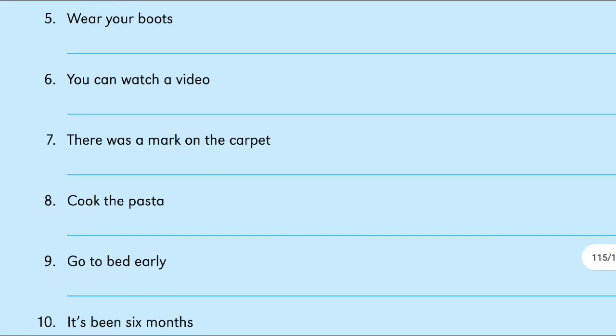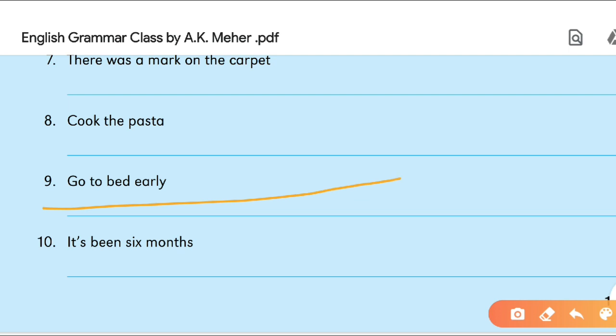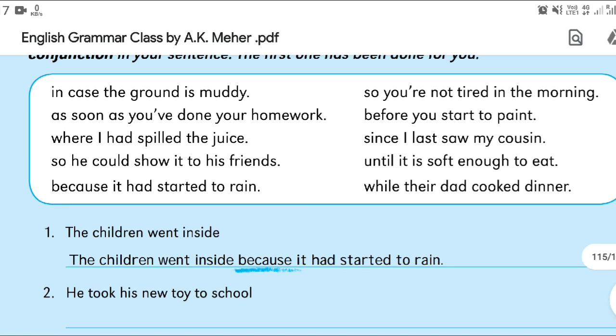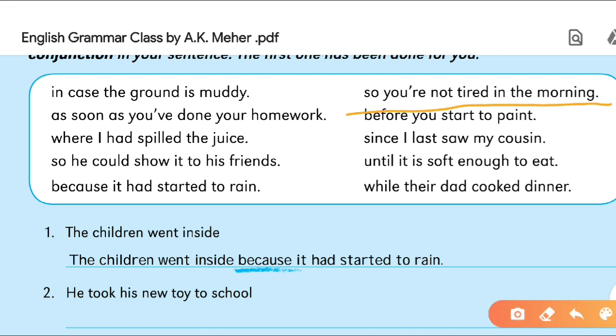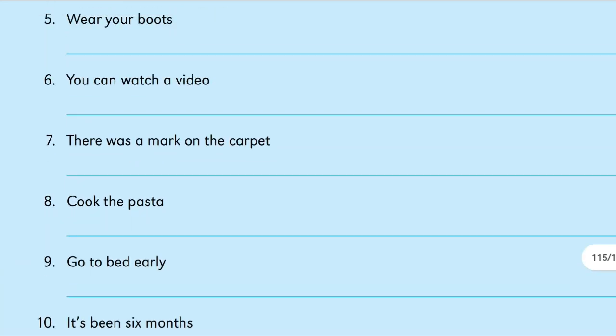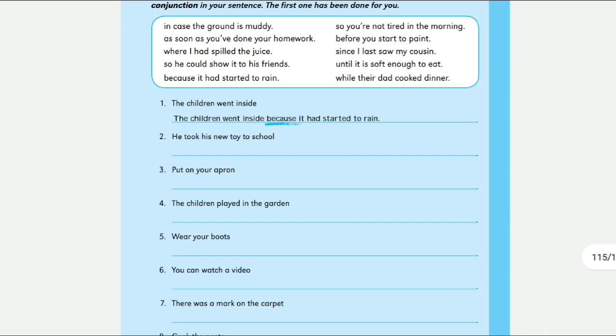And after this, one more I am trying. Go to bed early. What will be the answer of this one? Let me check. Go to bed early so you are not tired in the morning. You can see here, so you are not tired in the morning. So like that you can continue this exercise, and conjunctions are not so tough for you. You can do this, and I hope you have understood this concept.